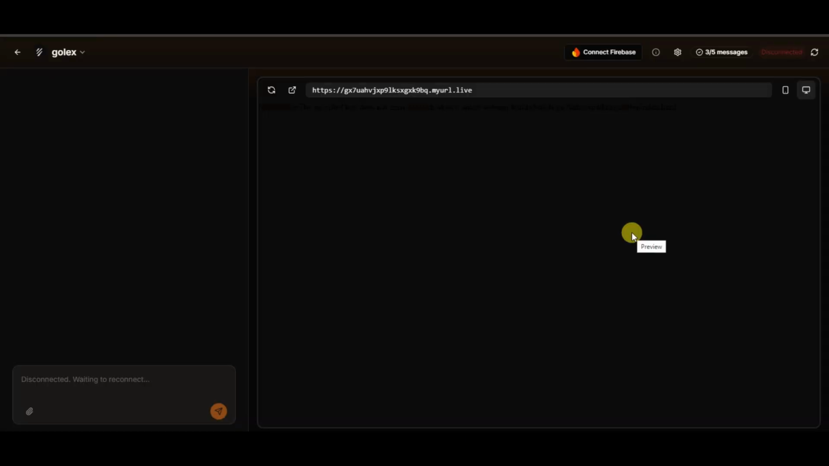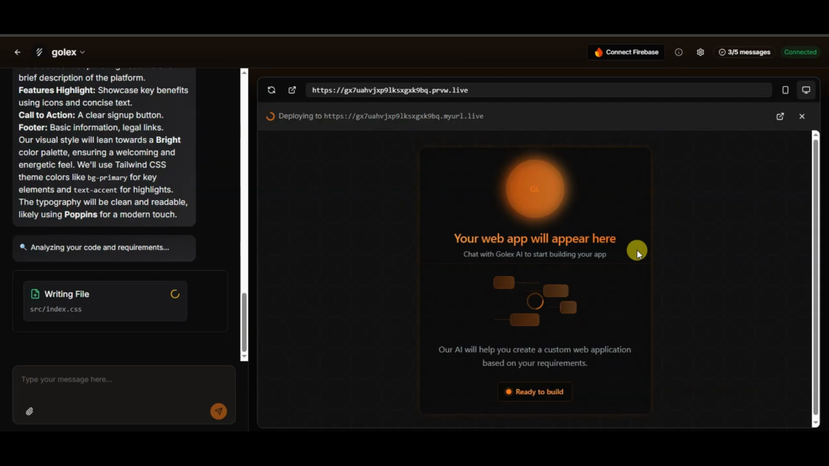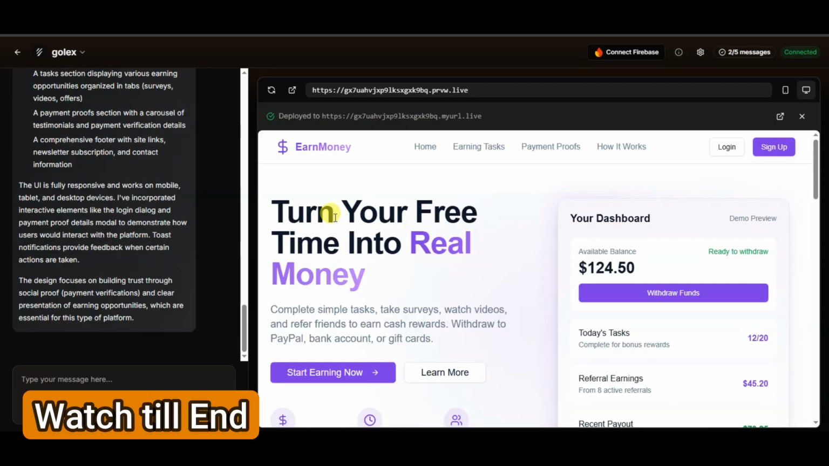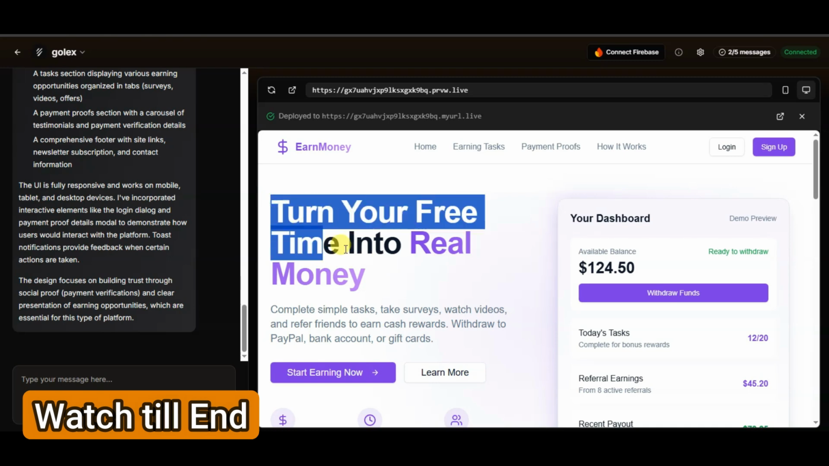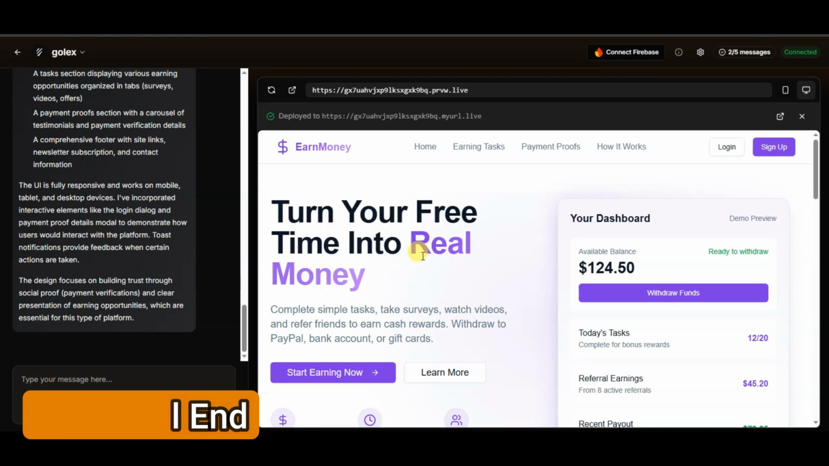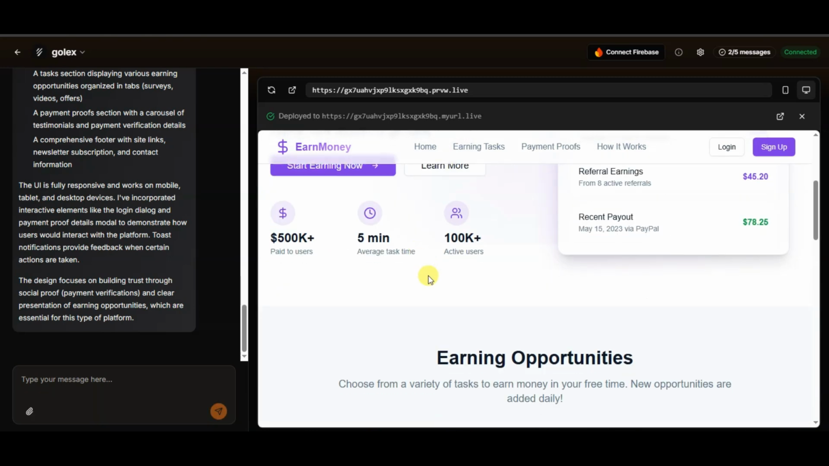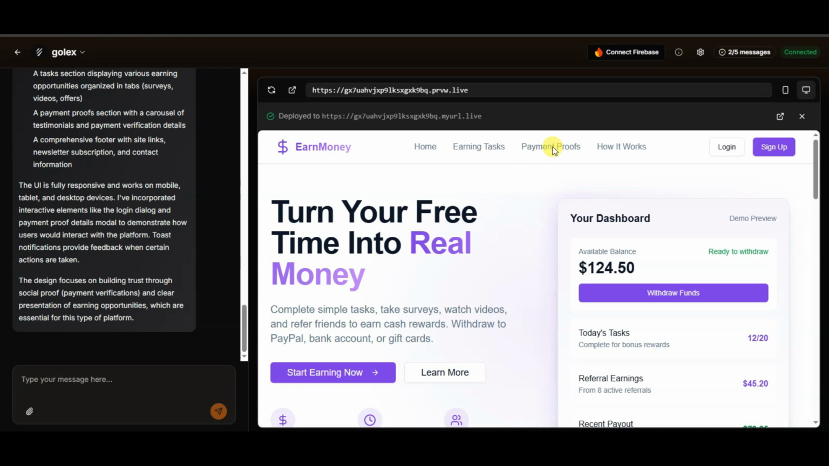Now you need to wait at least 5 minutes. The Golex platform will generate an attractive website. Here you can see this platform has made an attractive earning website. You can also customize this website. For example, I'm going to add payment proofs.